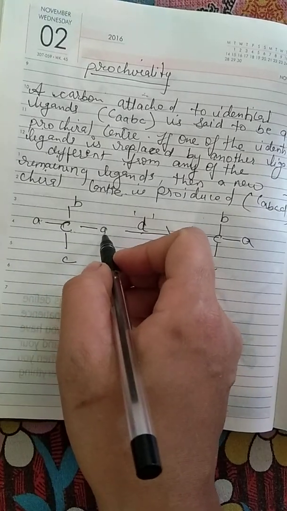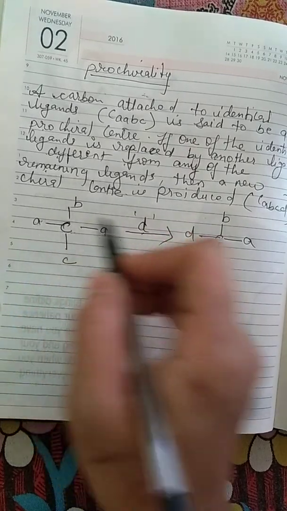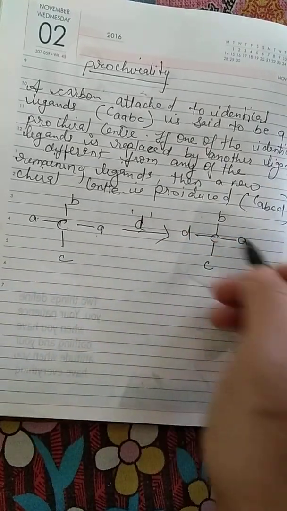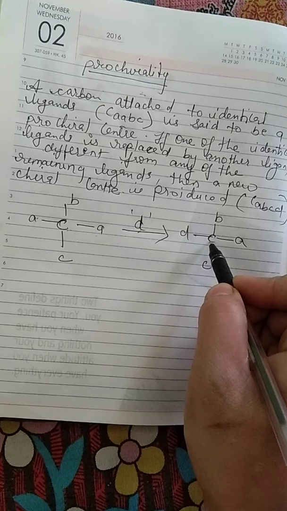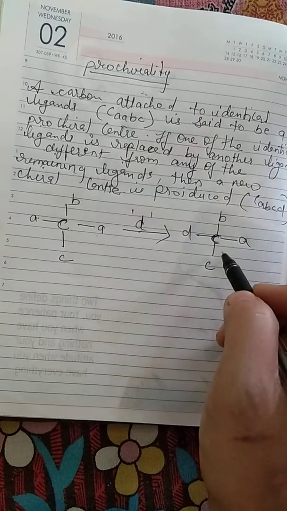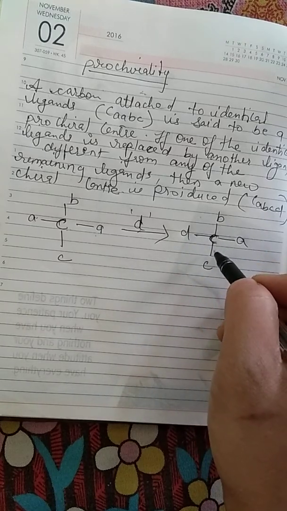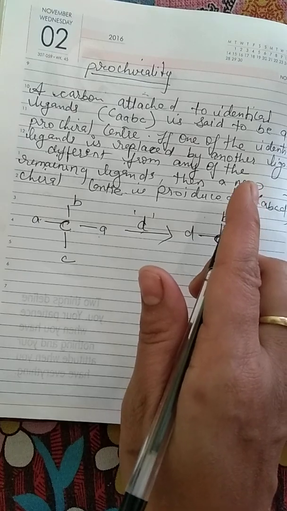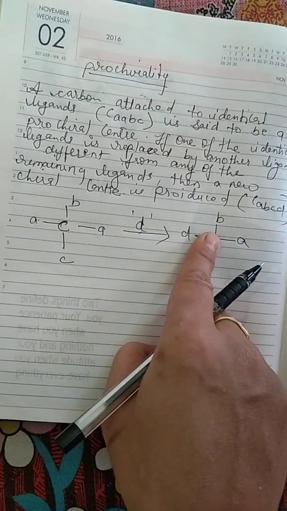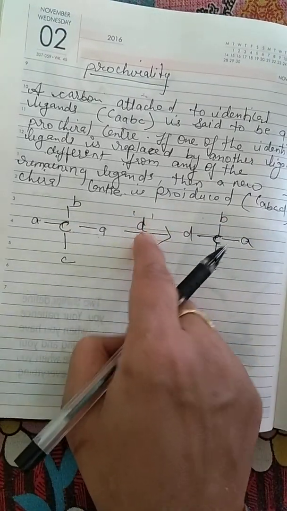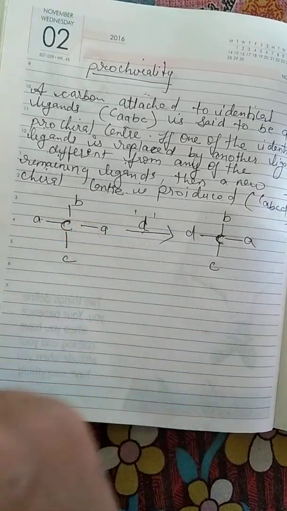Out of these two identical ligands, or we can say out of these two identical atoms, one is replaced by D, and now we get this product. Now in this product, this center carbon is a chiral carbon. Why is it a chiral carbon? Because all four ligands are different. All four atoms attached to this carbon are different. It means that in prochirality, we can change the prochiral carbon to a chiral carbon by reaction with a ligand that is different from the ligands attached to the prochiral carbon.